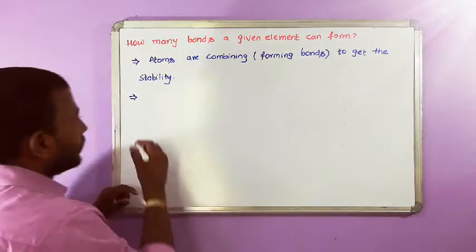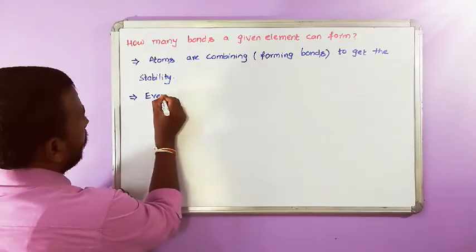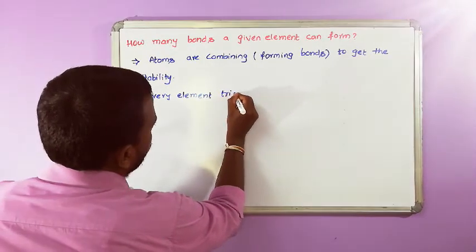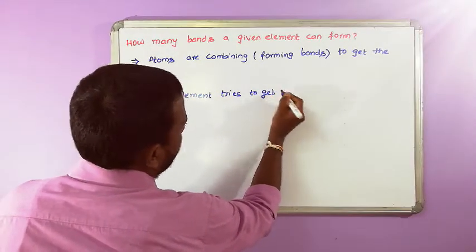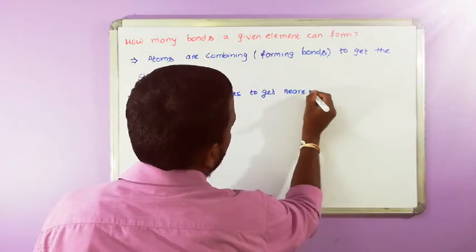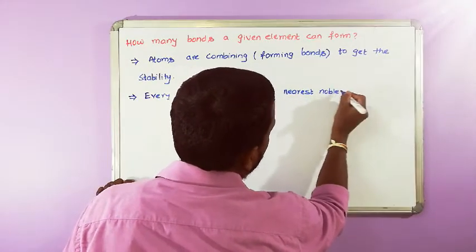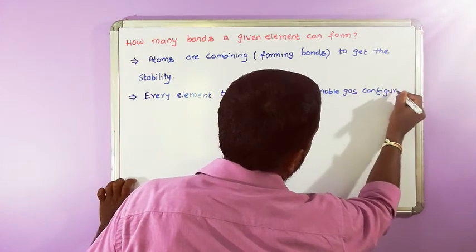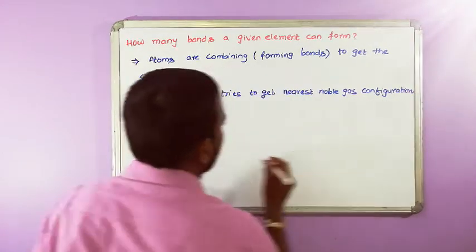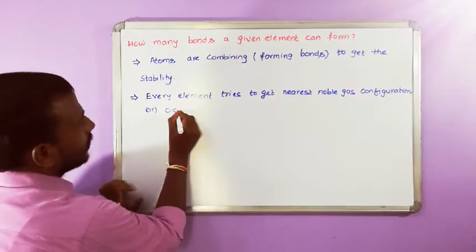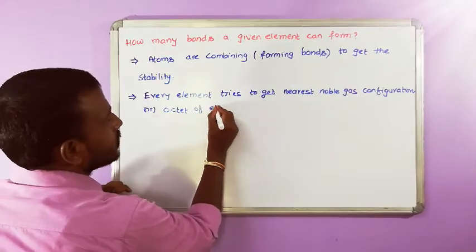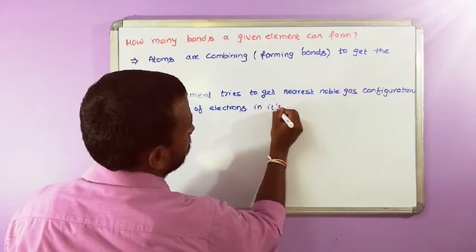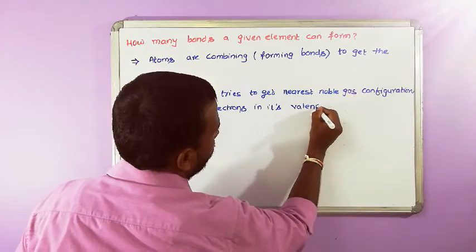Okay, so every element tries to get the nearest noble gas configuration, or an octet of electrons in its valence shell.